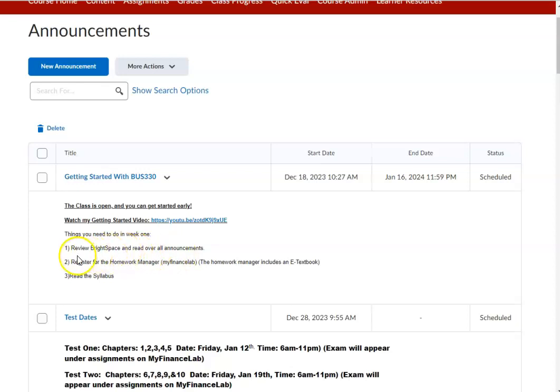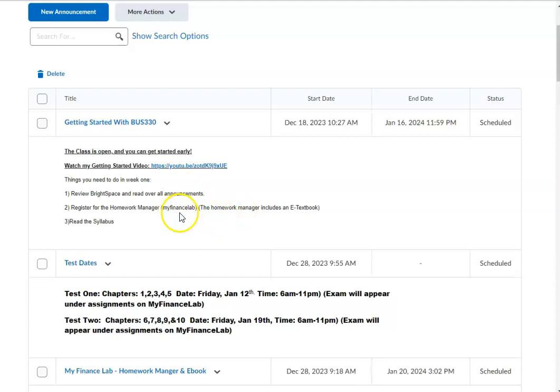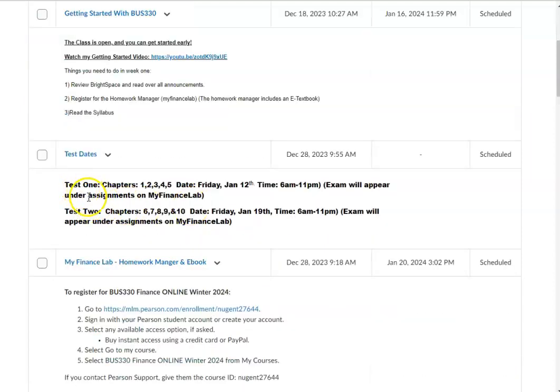Three things you should do: number 1, review Brightspace, read over all the existing announcements, and read over the syllabus. Number 2, register for the homework manager. More on how to register in a minute. We have 2 exams. We have a midterm on Friday, January 12th. It opens up at 6 a.m. and closes at 11 p.m. and it will appear under the assignments tab on My Finance Lab. And the same thing for test 2, the final. The first midterm covers 5 chapters. The second midterm covers 5 chapters.